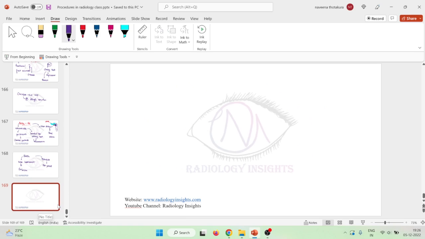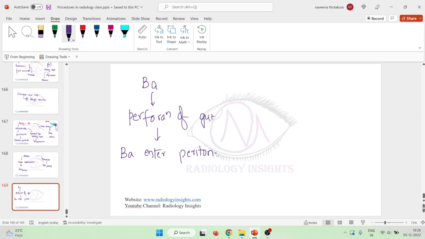Then, one more important thing: when barium is given and there is perforation of any part of the gut, be it the small intestine, large intestine or any other part, the barium will enter the peritoneum. Through the peritoneum, the barium gets absorbed.